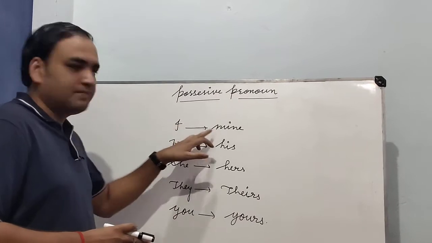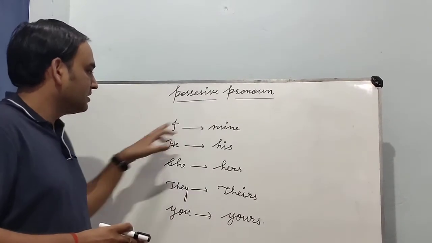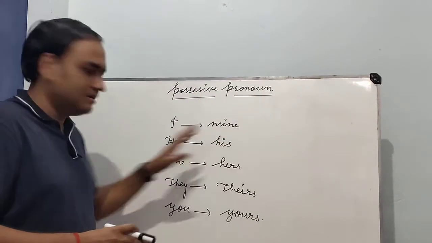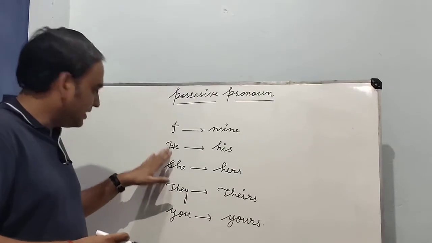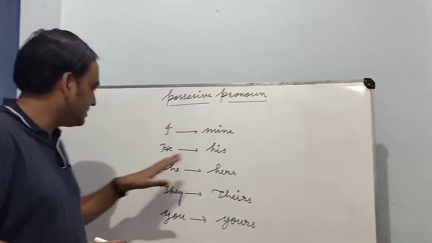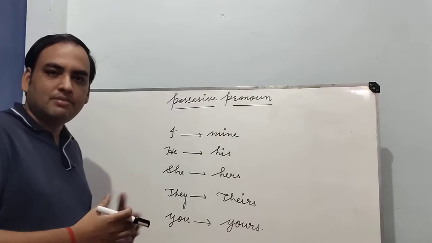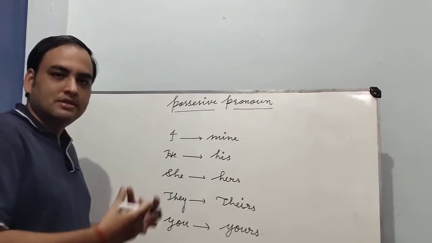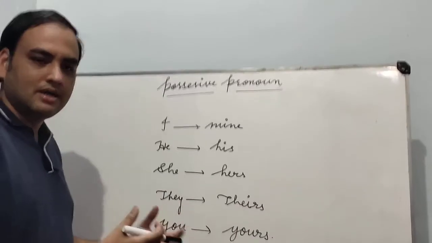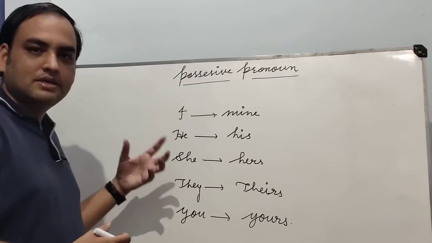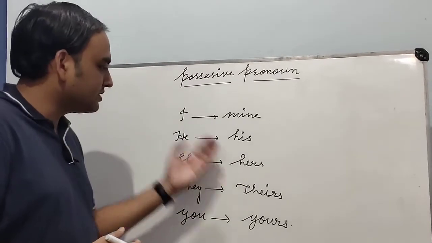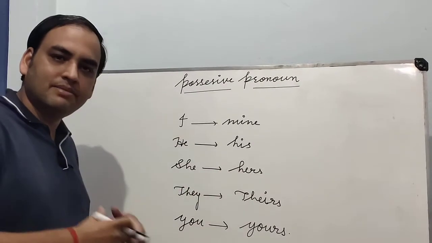Okay, so we have learned here. For I, the possessive pronoun is mine. It means mera. For he, the possessive pronoun is his. We are talking about a masculine gender. The meaning of his, uska. She is a feminine gender. Its possessive pronoun is hers. It means the same, uska.